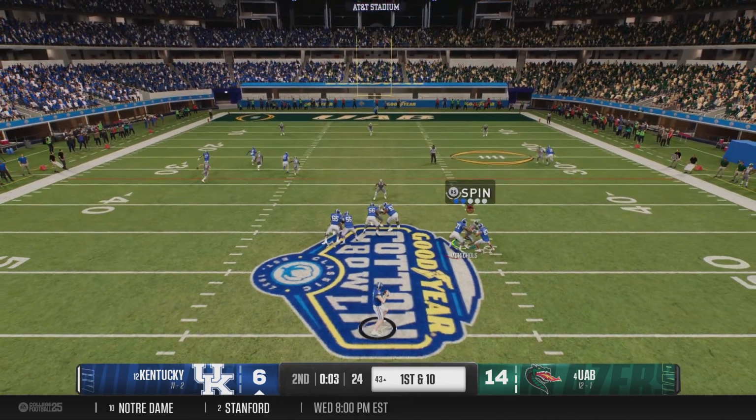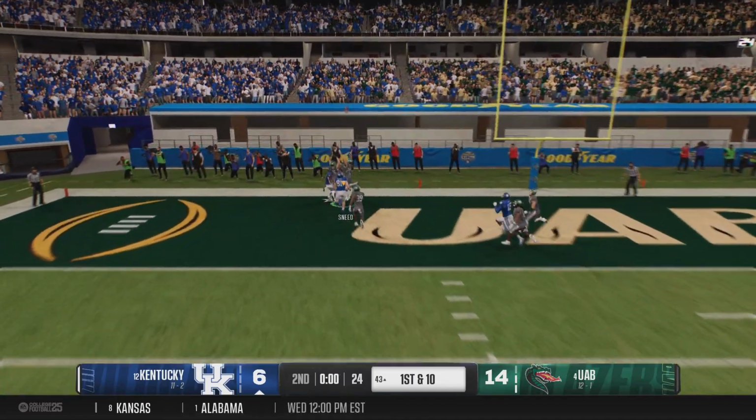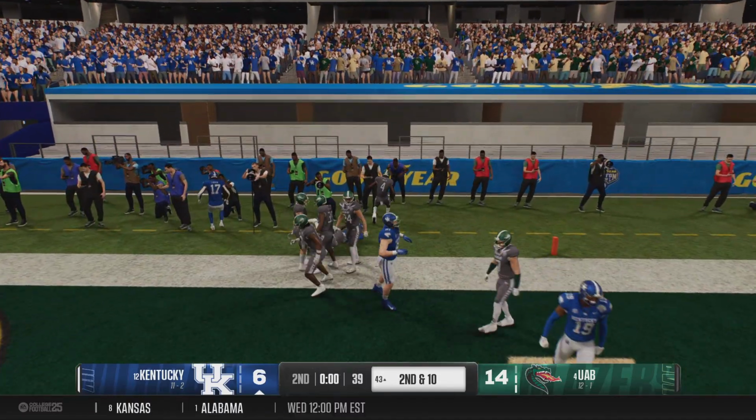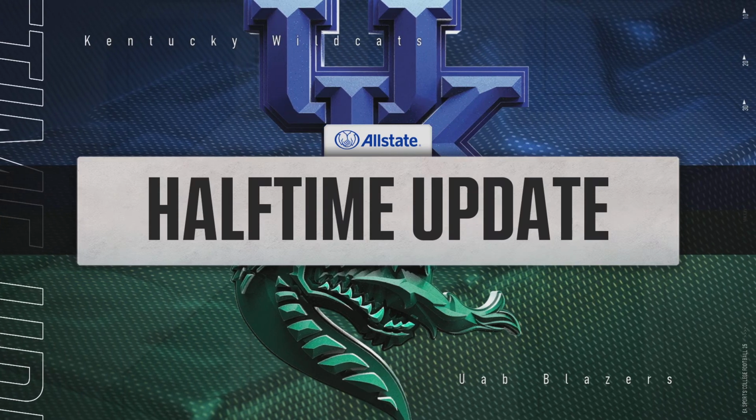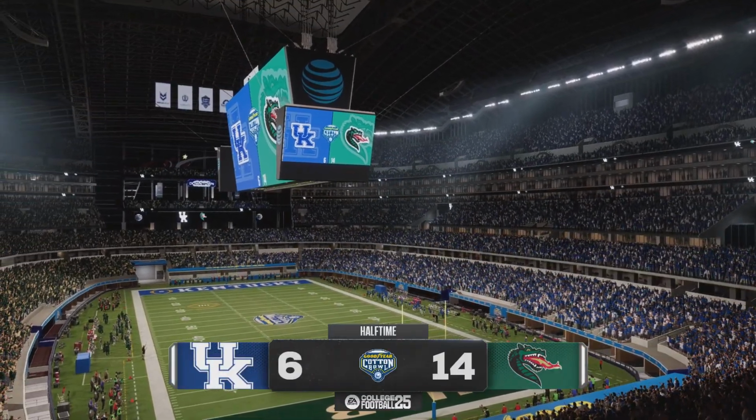Looking to throw it on first down. And he'll loft it to the end zone. And it's incomplete. They tried a desperation pass there as time runs out in the first half. And that will do it for the first half here.